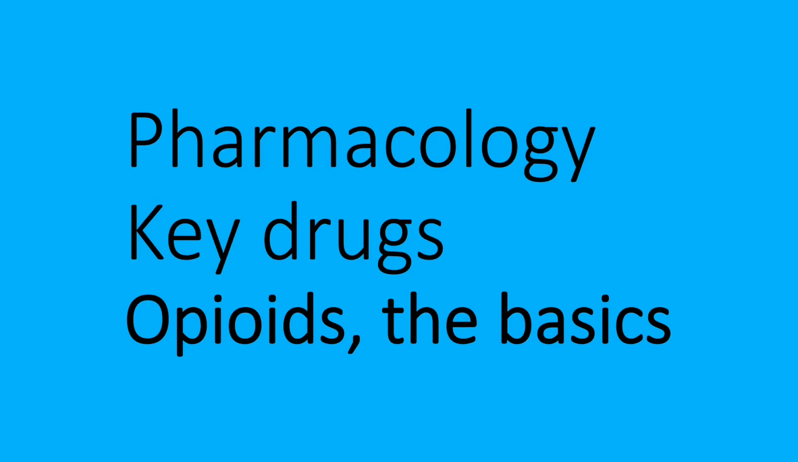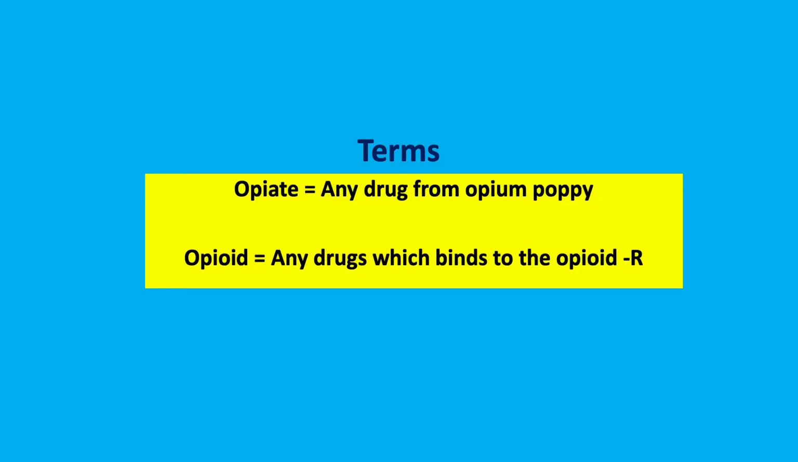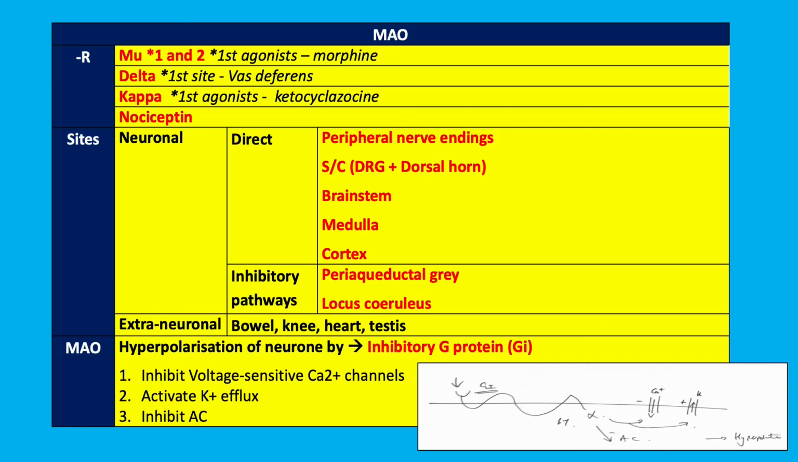Opioids, the basics. Key terms: opiate, any drug from an opium poppy; opioid, any drug which binds to the opioid receptor. How do opioids work? Opioids are drugs. Drugs bind to receptors, in this case G protein coupled receptors. The names of receptors are 4 different types: mu, delta, kappa, nociceptin.